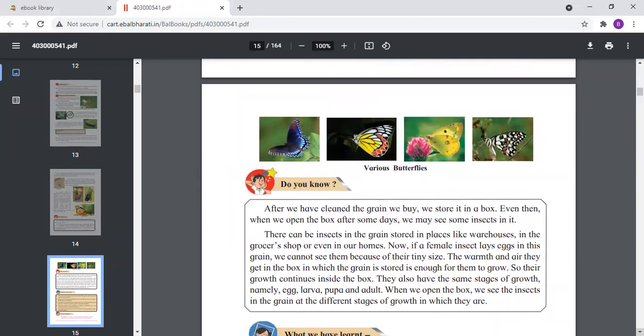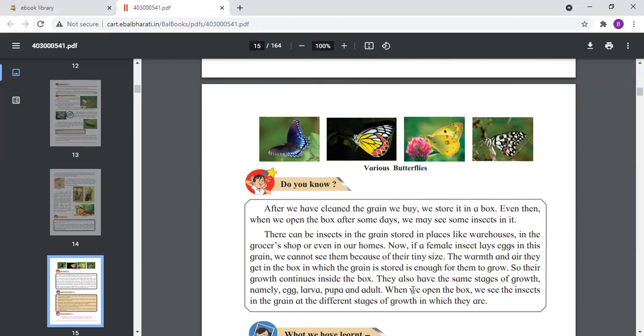Now, just like the metamorphosis of the butterfly, you will see insects also in food grains. You must be storing rice or wheat in places like warehouses or groceries or even in your homes. Sometimes in the rice you find small tiny insects. So how are they formed? The female insect lays eggs in the grains, and the eggs develop into adult insects.